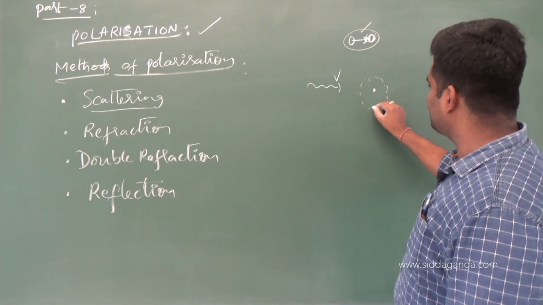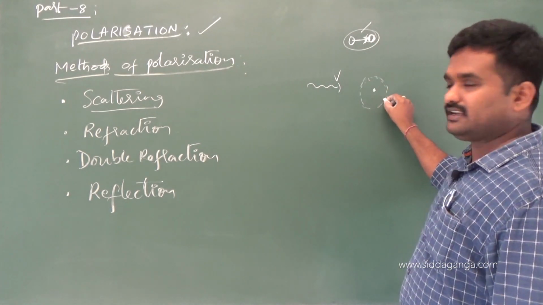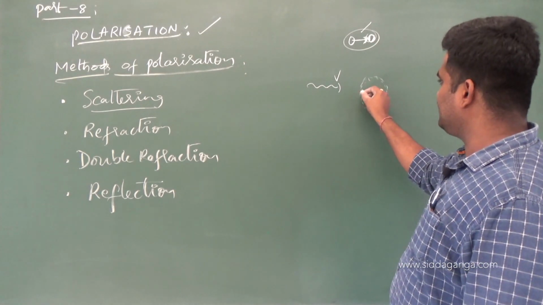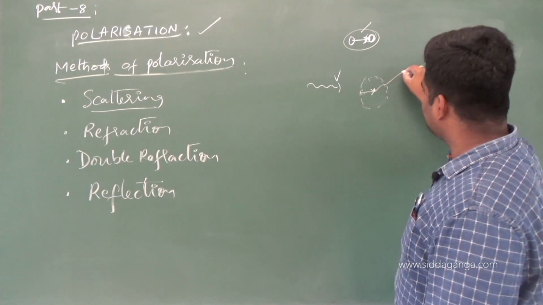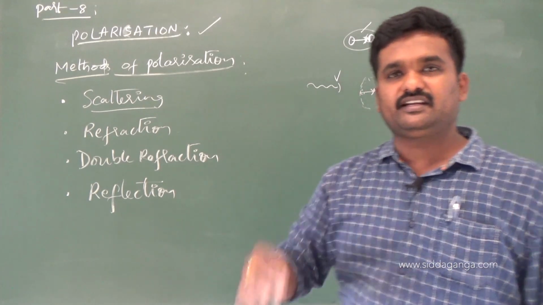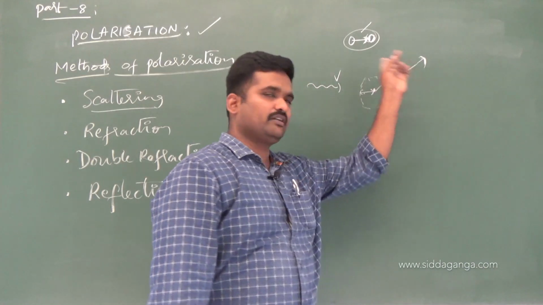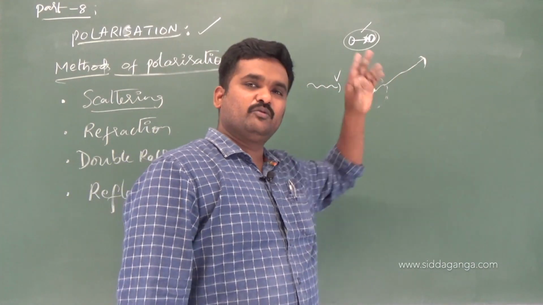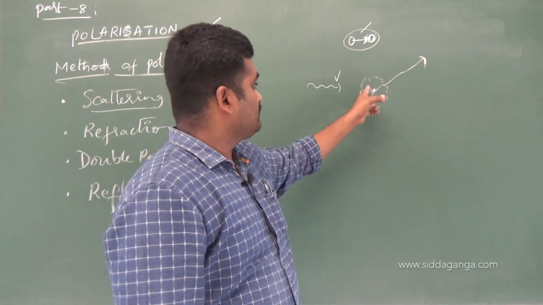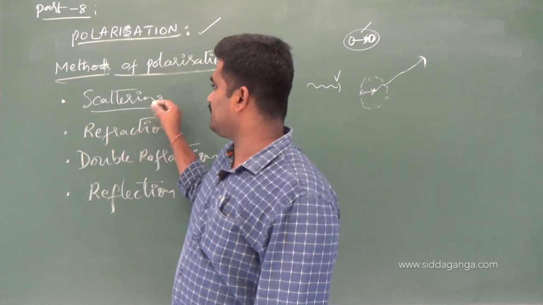It is going to have its own area or region. Within this region, if any light particle is formed, this light gets scattered away or deviated from its original position. If it is already moving, it may move in different directions. So this is called scattering. What do you call this phenomenon? Scattering.